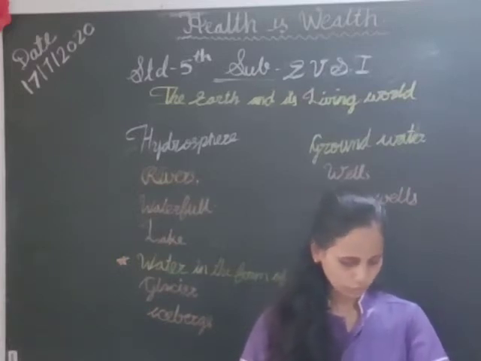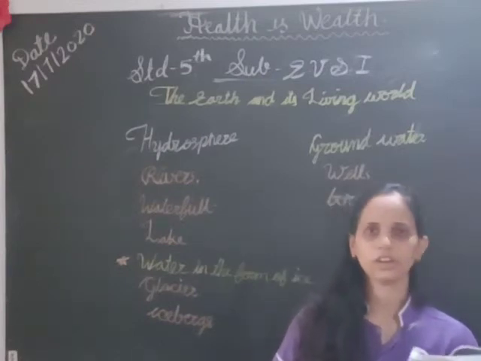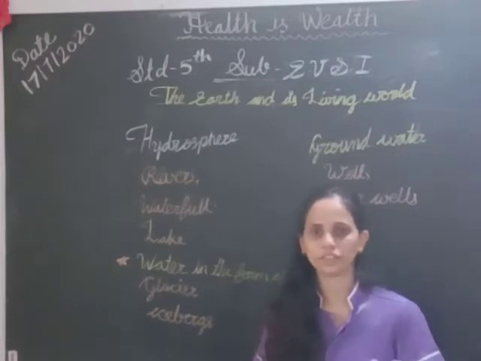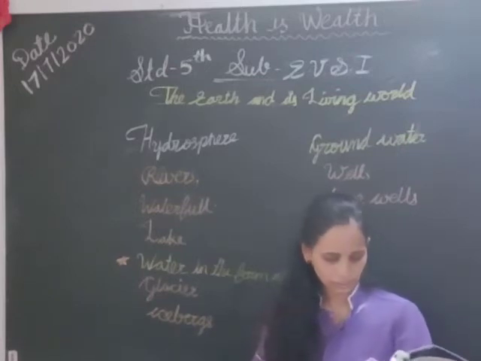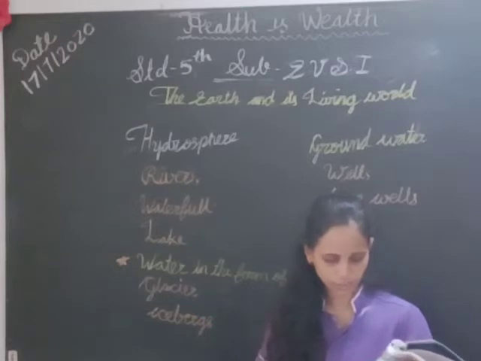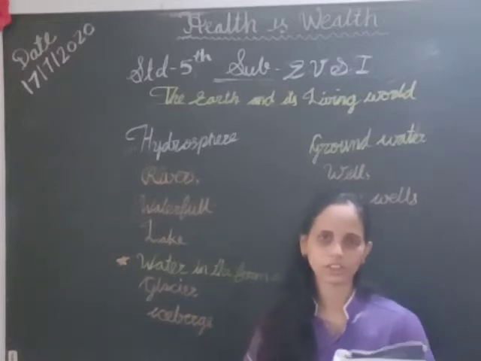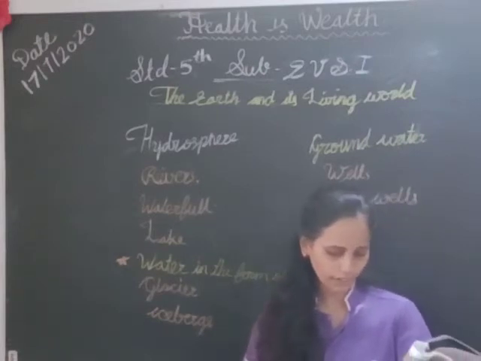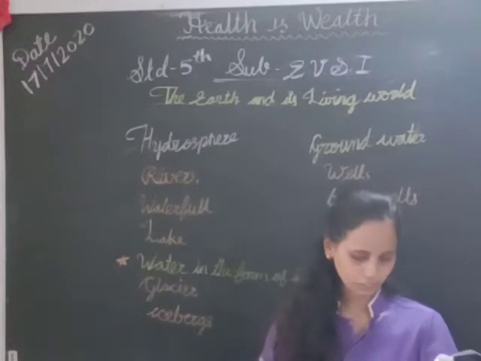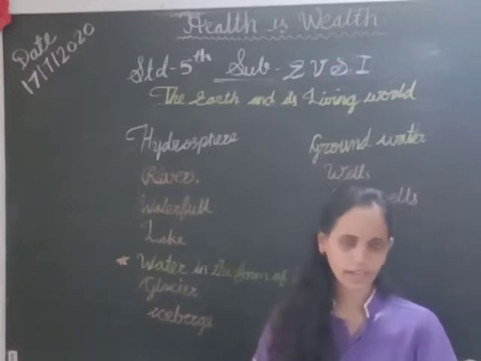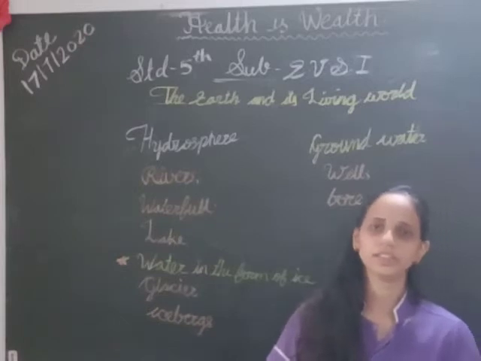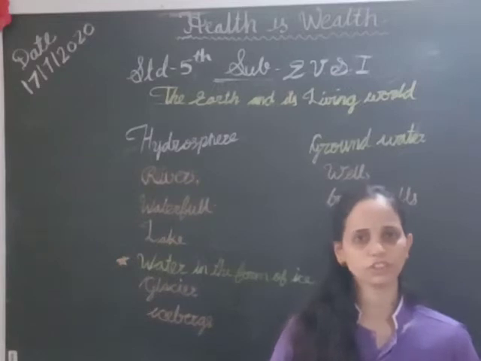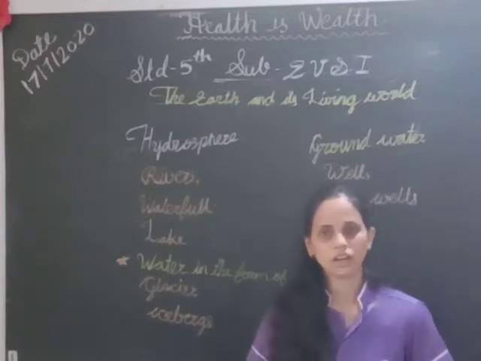How do these streams of water flow? According to their flow, they get different names: rills, brooks, streams and rivers. Four are there: rills, brooks, streams and rivers. From that, rills are the smallest one, and the biggest one is the river.